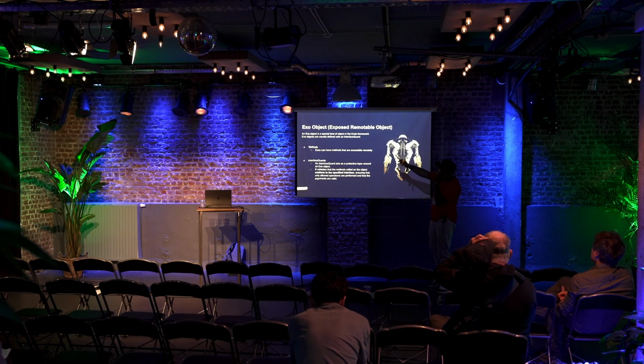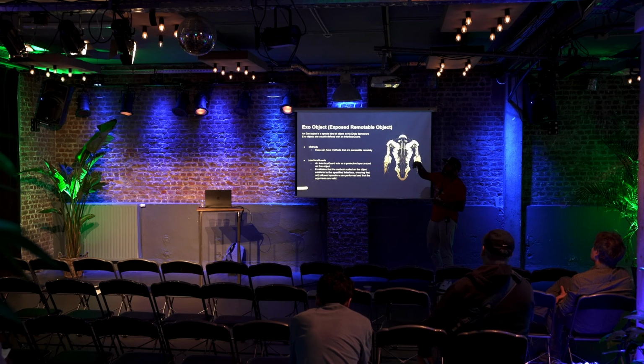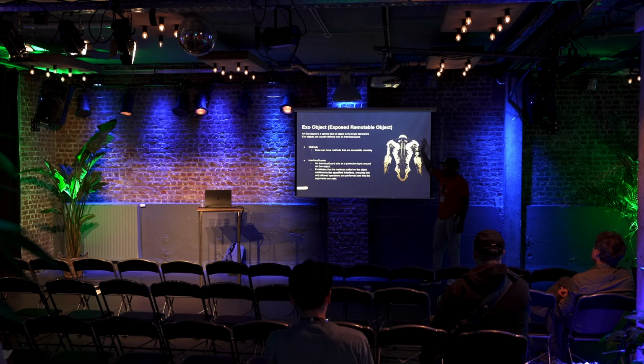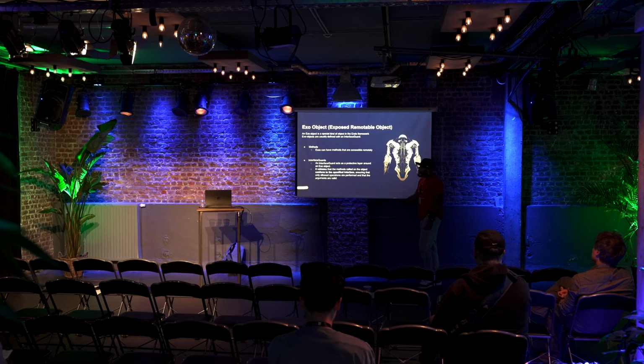This is something we call an exposed remotable model or exposed remotable object, or EXO. So just think about an image first. This outer shell here is a protective thing. You guys know what an exoskeleton is. You guys like sci-fi, right? Think of this thing as a protective layer. In the middle is the things that you actually really care about.